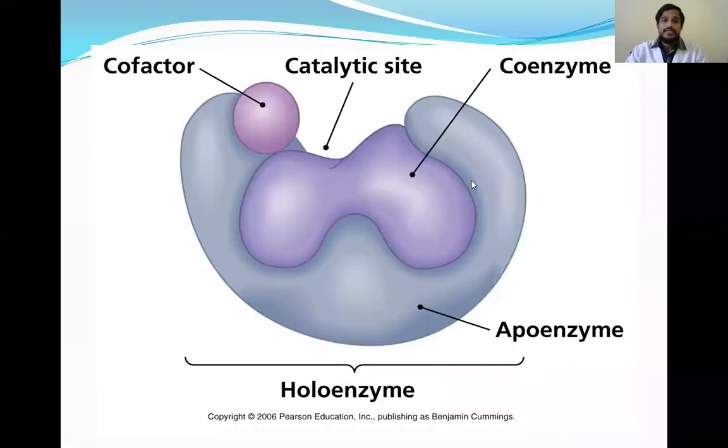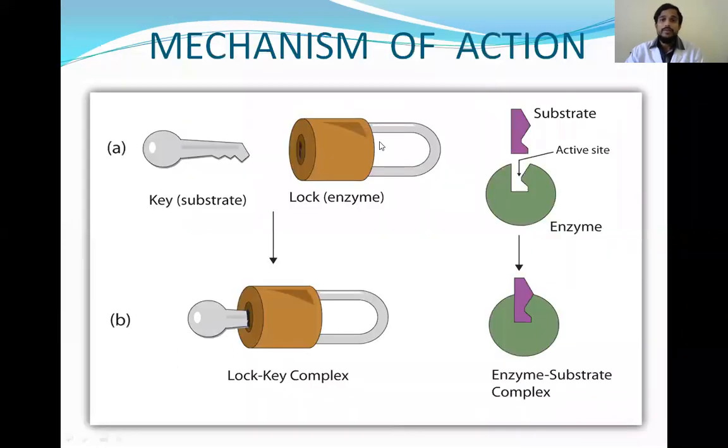So we know enzymes will be having a catalytic site which is made up of different amino acids, and the enzyme is an apoenzyme, and with the cofactor it is known as whole enzyme. So all this you had seen. And coming to the mechanism of action of enzyme, you had seen different mechanisms.